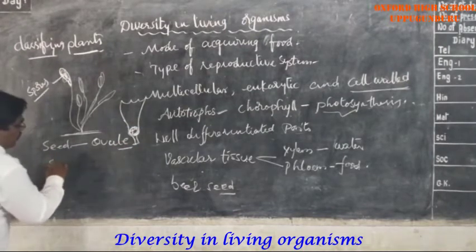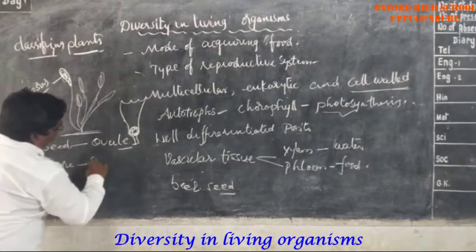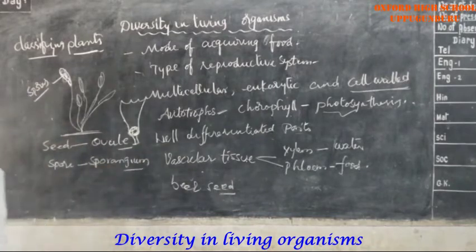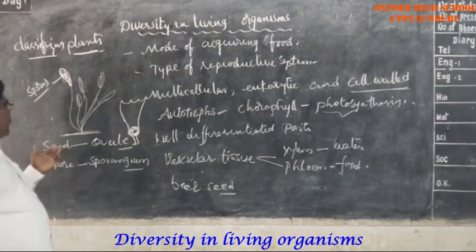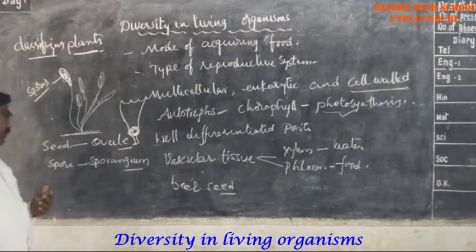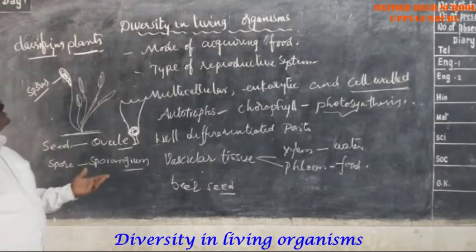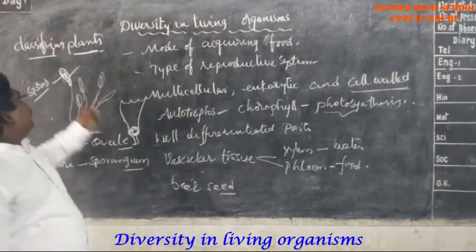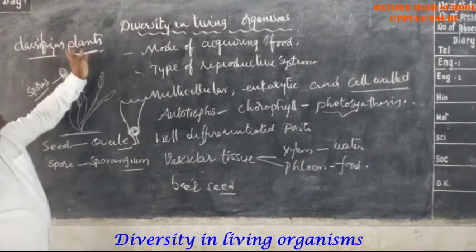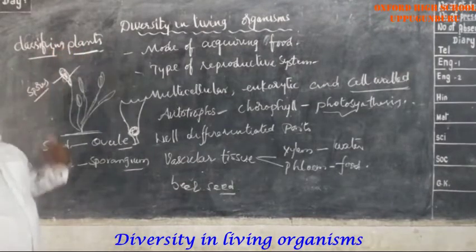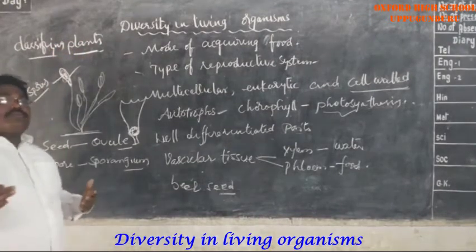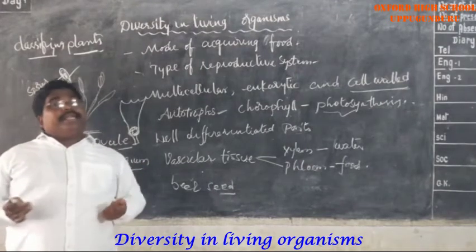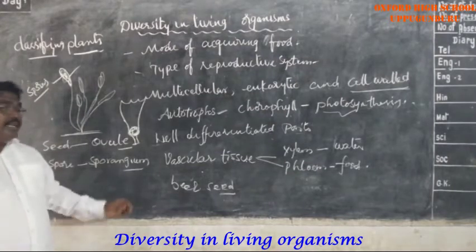But the spores are present in the sporangium. Do you understand this? The seed is present in the ovule of the ovary, and the spores are present in the sporangium. So these are sporangia, and the spores are present in them. When these spores are released, they enter into the air. When they fall on the ground and get favorable conditions, they grow independently. You understand that?